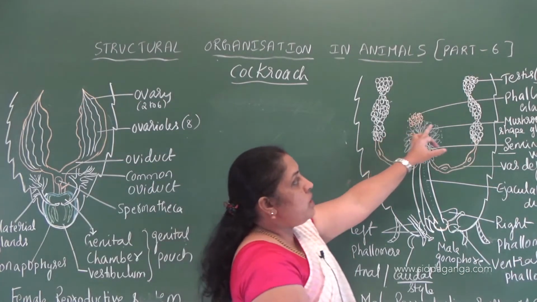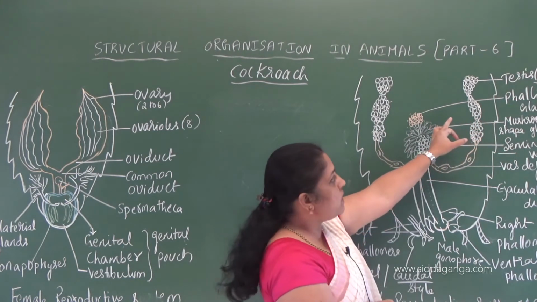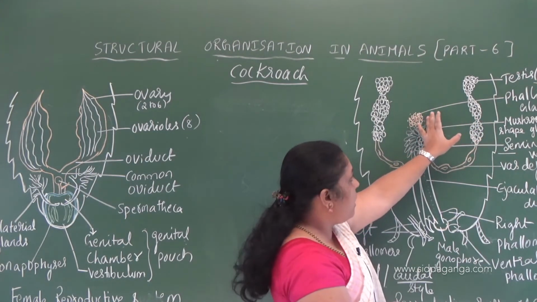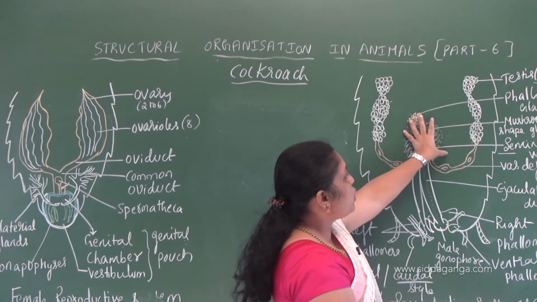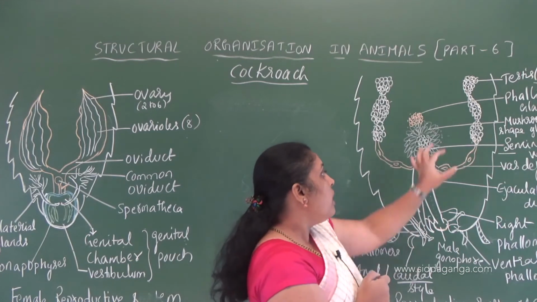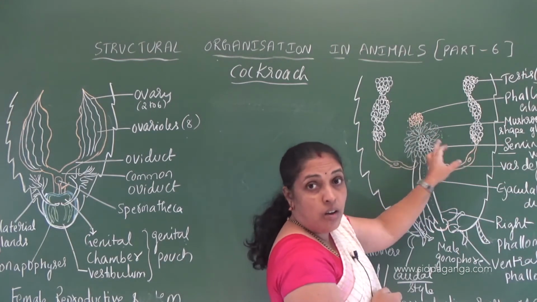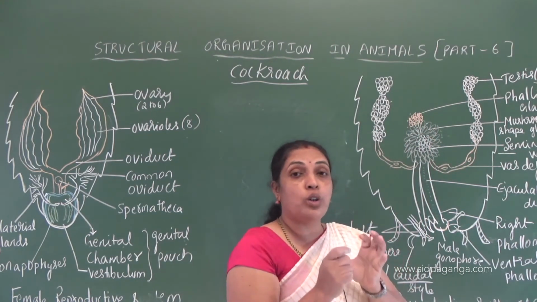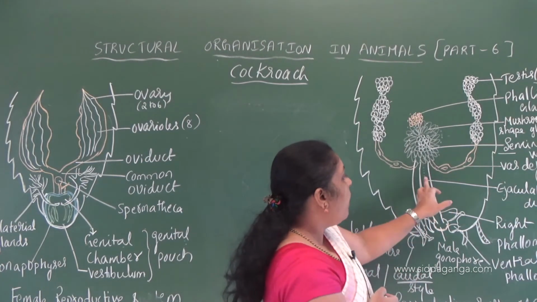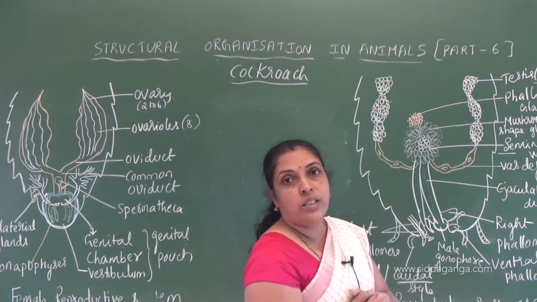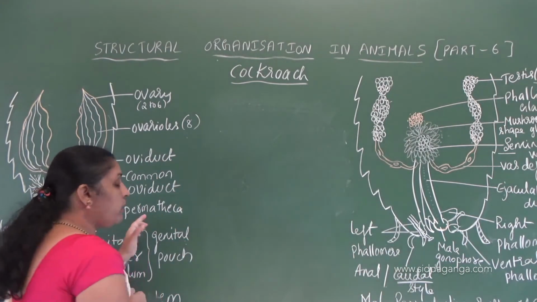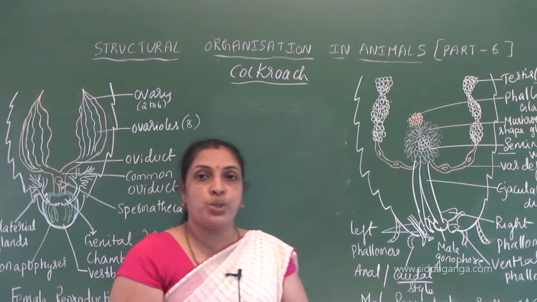Here testes are present between the 4th to 6th segment. Phallic gland is an accessory reproductive gland. Mushroom shaped gland is having smaller tubules and longer tubules. Near to that we see the seminal vesicles where the sperms are glued and stored in the form of spermatophores, and through the ejaculatory duct the spermatophores are deposited into the spermatheca during the sexual act.